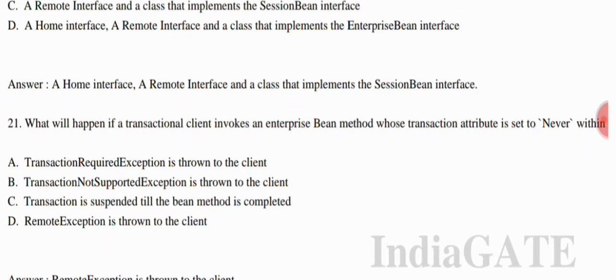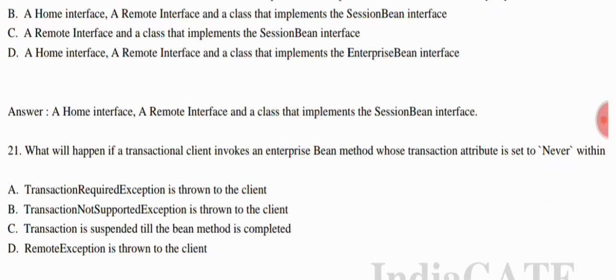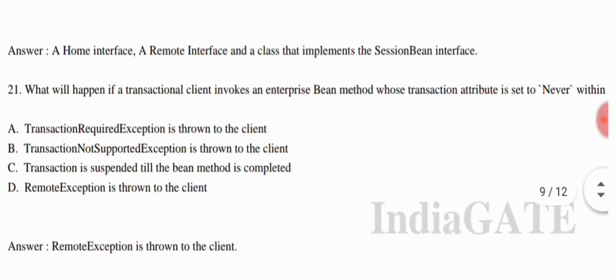Option B, TransactionNotSupportedException is thrown to the client. Option C, transaction is suspended till the bean method is completed. And option D, RemoteException is thrown to the client. So the correct answer is option D, that is RemoteException is thrown to the client.